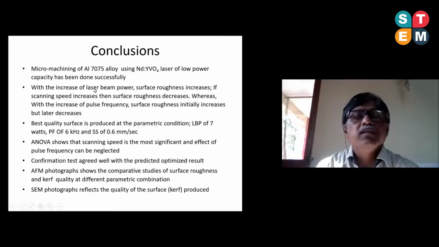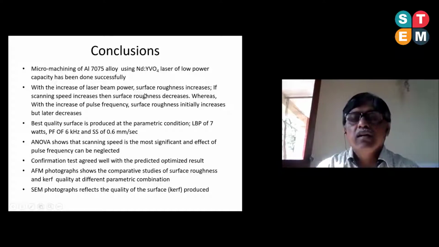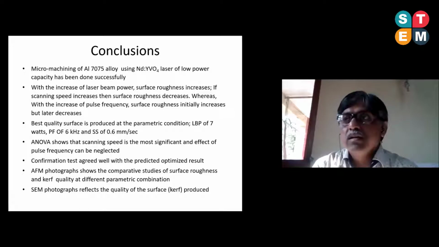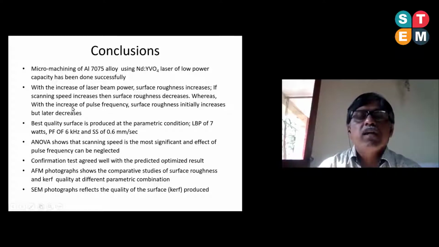With the increase of laser beam power, surface roughness always increases. However, when the scanning speed increases, the surface roughness decreases, the opposite nature, and it can be observed from the SN ratio plot also. But the nature will be confusing for the pulse frequency increase. It is observed that the surface roughness initially increases, but later it decreases.